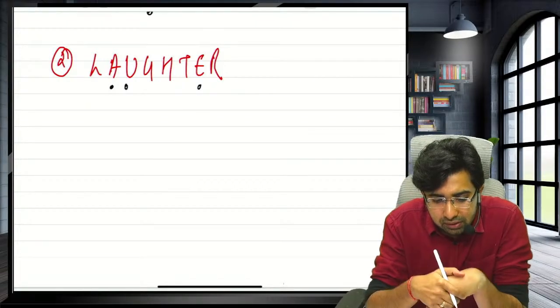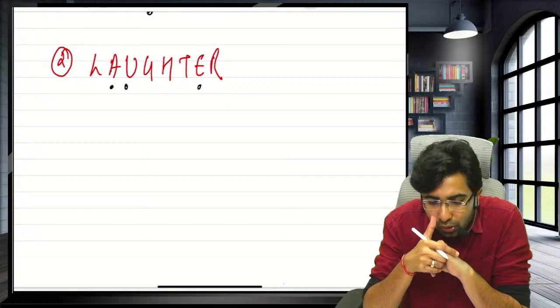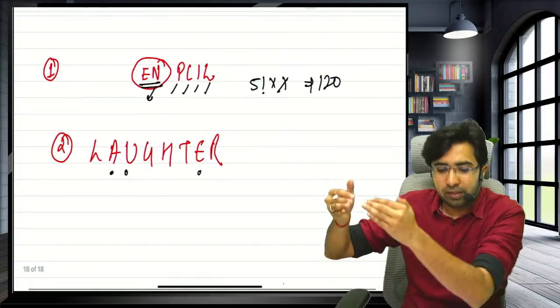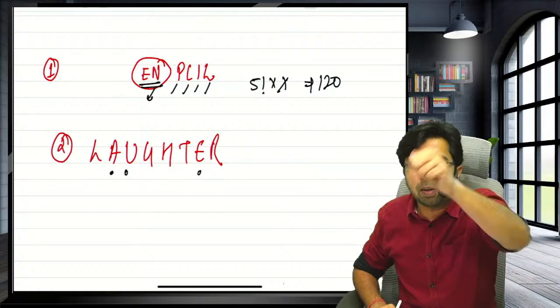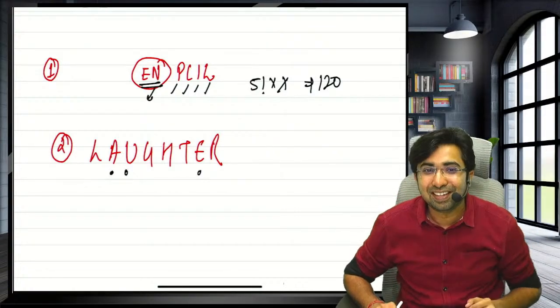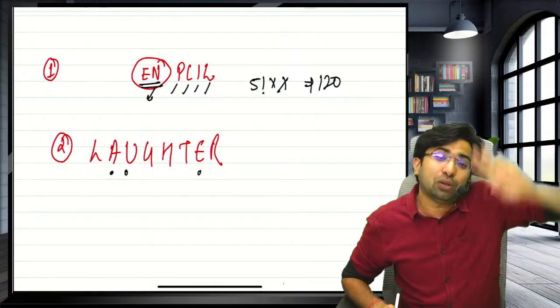Indirectly, sir, next to E means both sides? No, next means forward. Ashutosh, next means only forward. What is your next paper? Can you say law? The next paper is maths. You cannot say law.